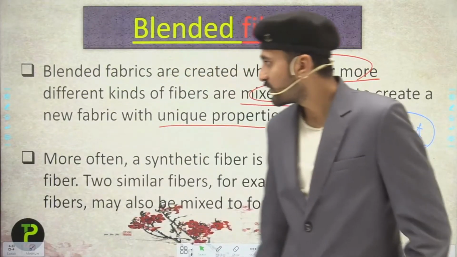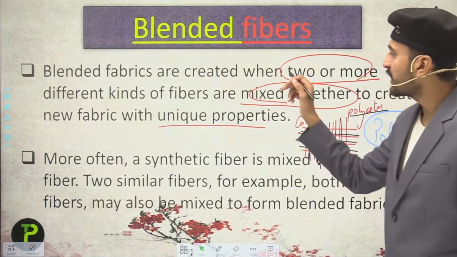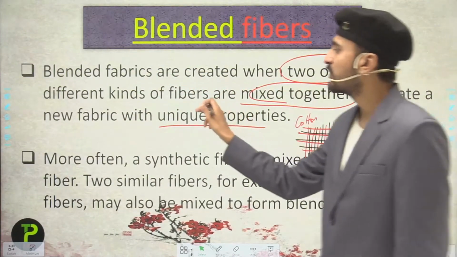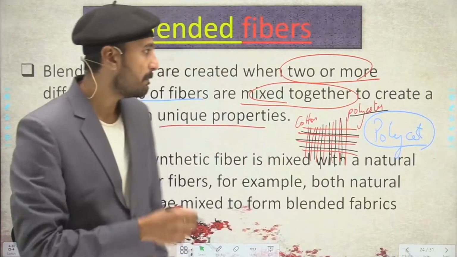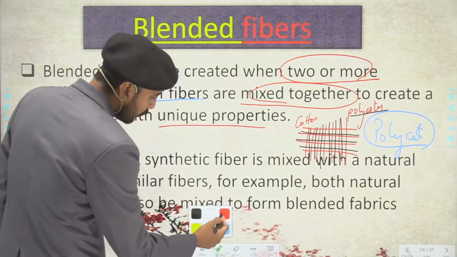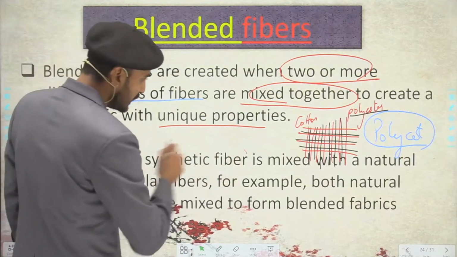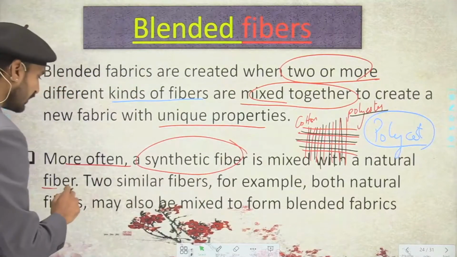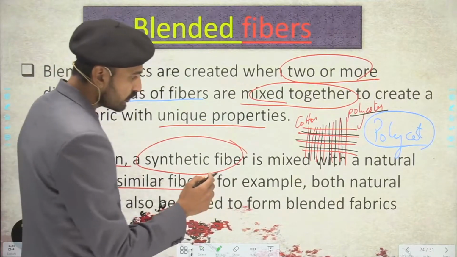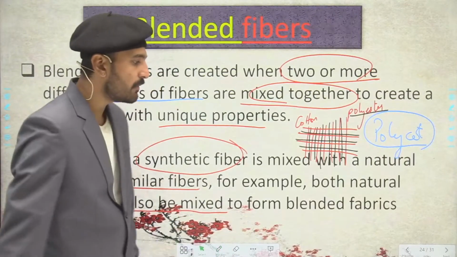Now students, reading this again: blended fabrics are created when two or more different kinds of fibers are mixed together to create a new fabric with unique properties. More often a synthetic fiber is mixed with a natural fiber. Two similar fibers, for example both natural fibers, may also be mixed to form blended fabrics.